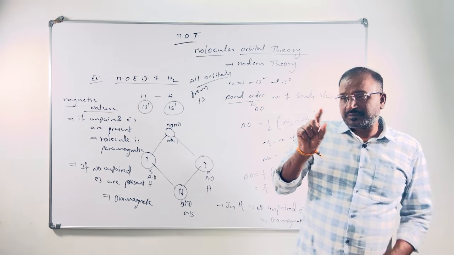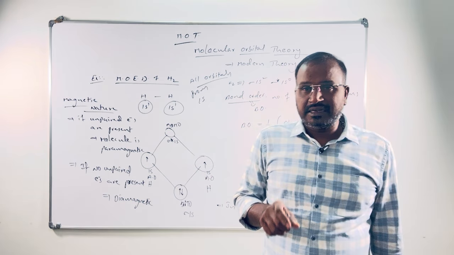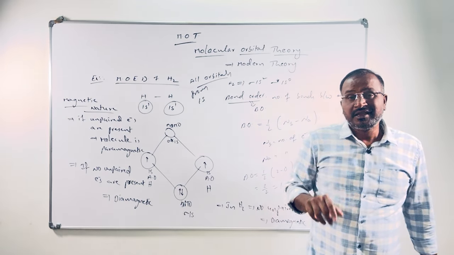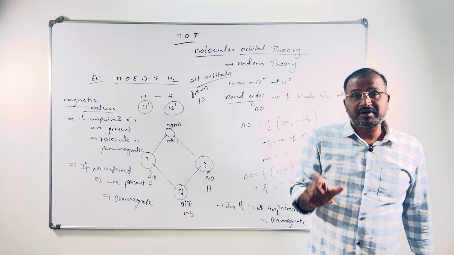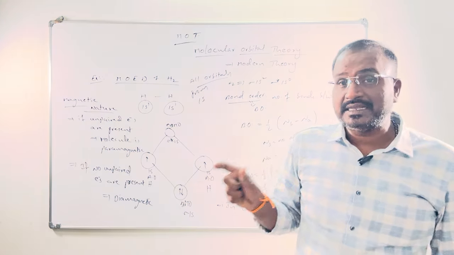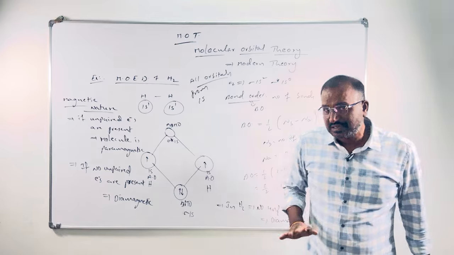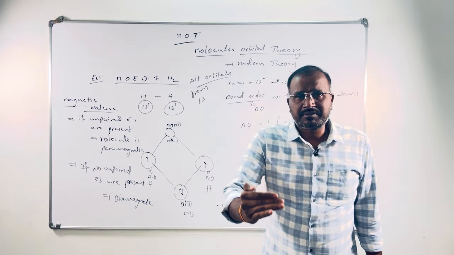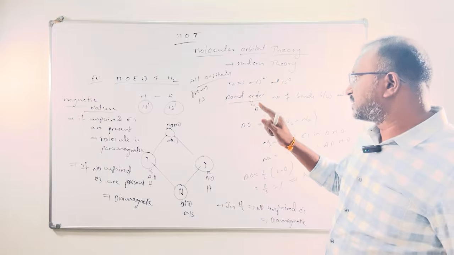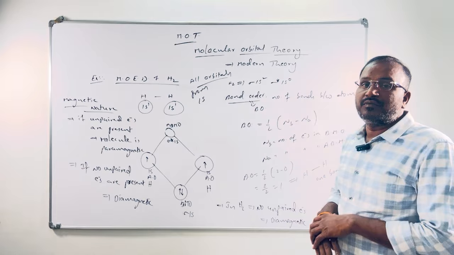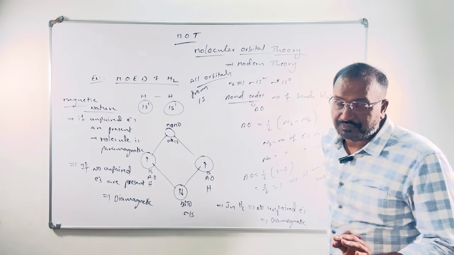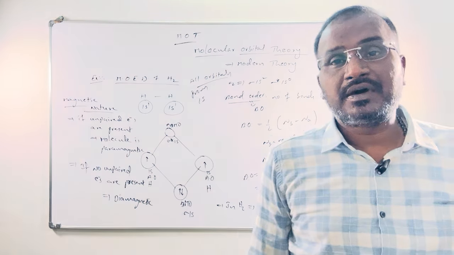Suppose atoms A and B are combining, then the psi A plus psi B whole square formula will be there for bonding. And anti-bonding is found by subtraction of wave functions of atomic orbitals, that is psi A minus psi B whole square formula we have to use. That's why bonding molecular orbitals contain less energy and anti-bonding molecular orbitals contain more energy. This is the procedure to calculate M.O.E.D. M.O.E.D. means molecular orbital energy diagram. So for the next example, let me go to the next video.